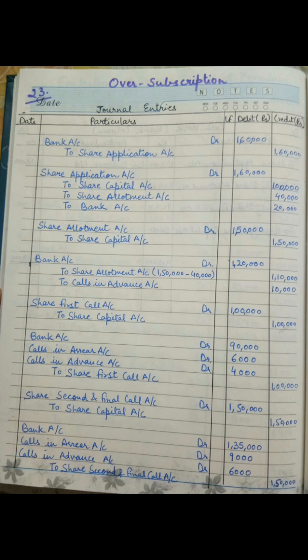So out of 1,50,000 we subtract 40,000, which is adjusted at this time. So we get 1,10,000, which is to be written on the credit side. And out of this, the amount of Ganesh, which he had paid as an advance, would be 10,000 rupees for 200 shares. So it is to be written here.